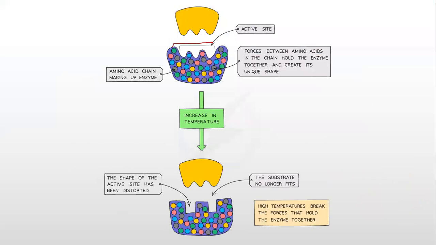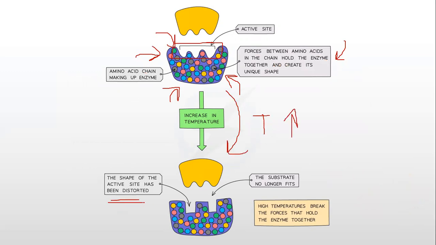Look at this. This is the active site. And of course, this protein has a lot of bonds between these amino acids. सारे amino acids और proteins आपस में मिली हुई हैं with bonds. Forces between these amino acids in the chain hold the enzyme together and create its unique shape. But once the temperature is increased, the shape of the active site has been distorted and the substrate no longer fits. High temperatures break the forces that hold the enzyme together.